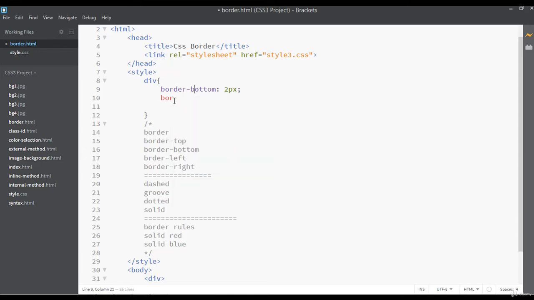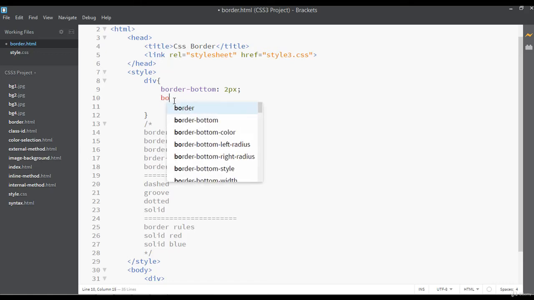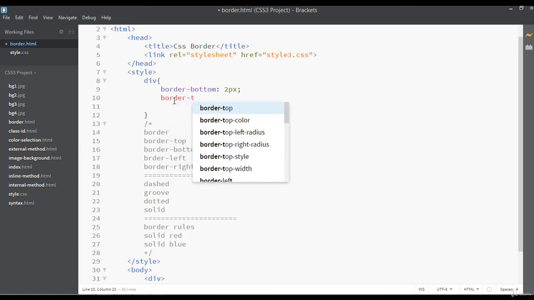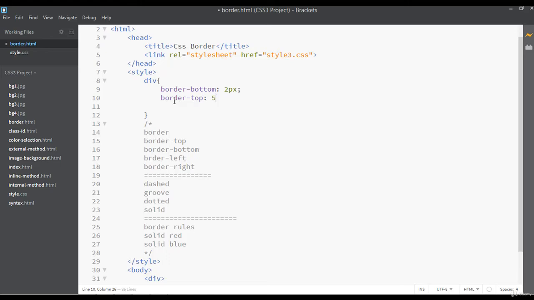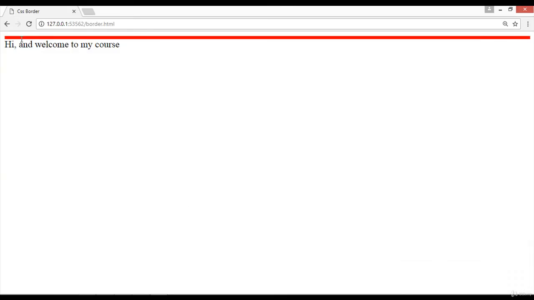Let's just write this, no problem, sometimes it's happening. Border-top, so you can see just 5 pixel of border from the top. Type should be solid and color should be red. Just save this and see the preview.